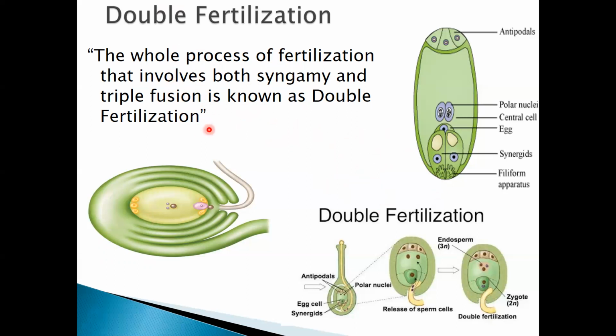Altogether, the process of syngamy and triple fusion is known as double fertilization. So you have to remember the definition first.